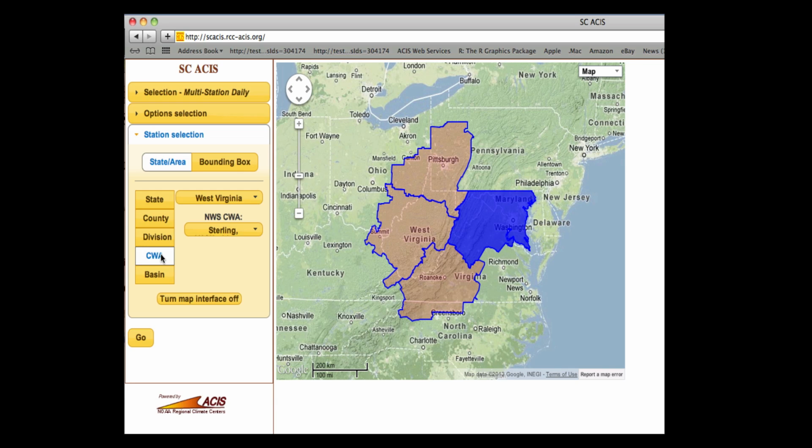Not only does this call generate the list of county warning areas that cover at least some part of West Virginia. Notice the Blacksburg County Warning Area only covers a small portion of southeastern West Virginia. But also, using GeoJSON as a metadata option, the coordinates that define the outline of each county warning area are returned and used to draw these areas on the map.